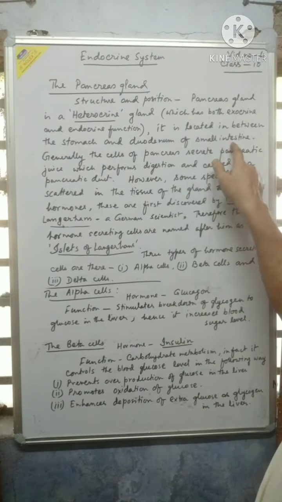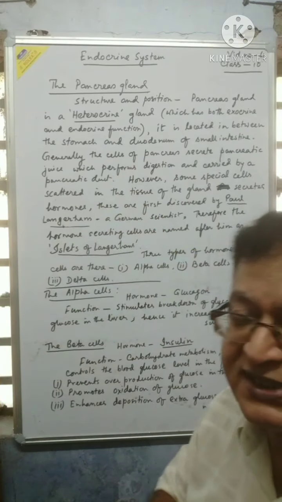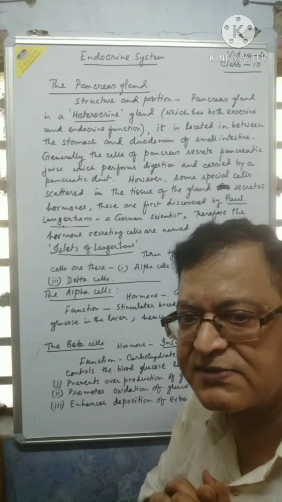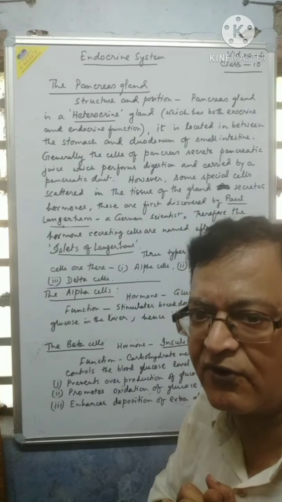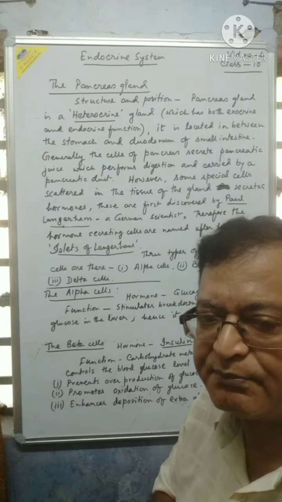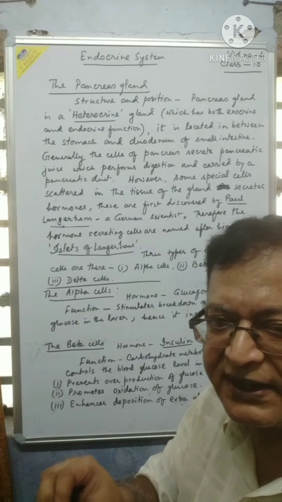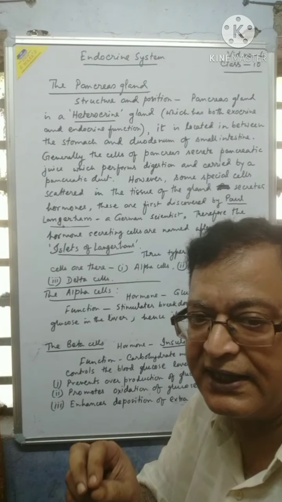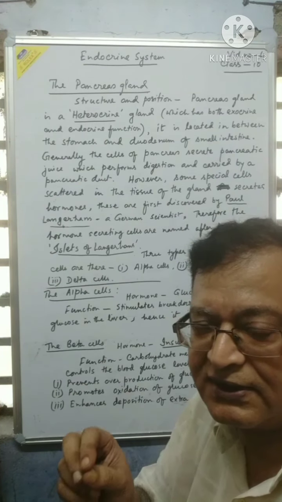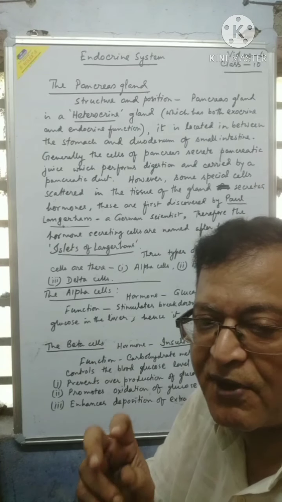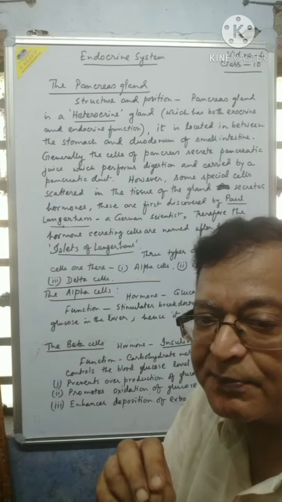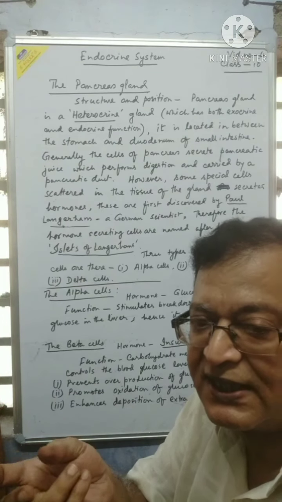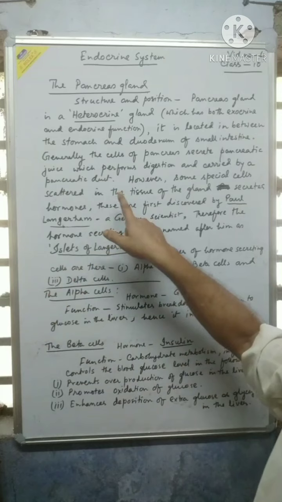of the small intestine. Generally, the normal mass of cells of the pancreas secretes pancreatic juice, which is necessary for digestion. But scattered in the pancreas tissue, some cells, discovered by a German scientist called Paul Langerhans, were found to perform different functions. They secrete different substances, and those are hormones.